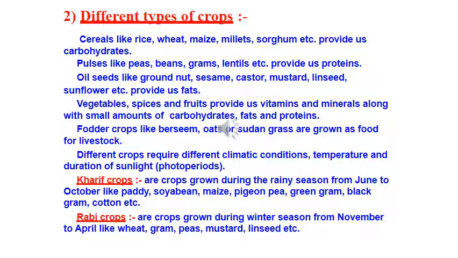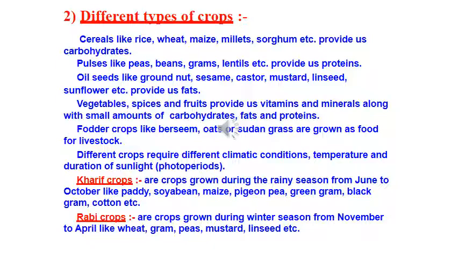Can you tell me what is photo period? Photo means light, period is duration of light. How long the sunlight is required for the growth of the plant, right. Photo periods are related to the duration of sunlight. Please underline this. Growth of plants and flowering are dependent on sunlight. As we all know, plants manufacture their food in sunlight by the process of photosynthesis. There are some crops which are grown in rainy season called Kharif season. Now here this you have already learnt, right.